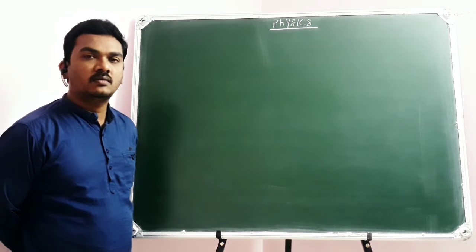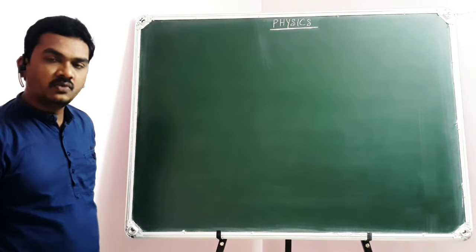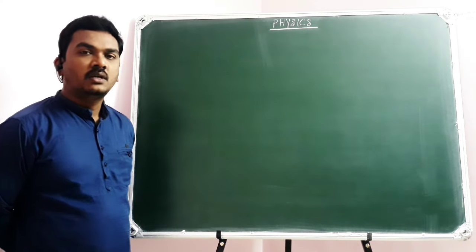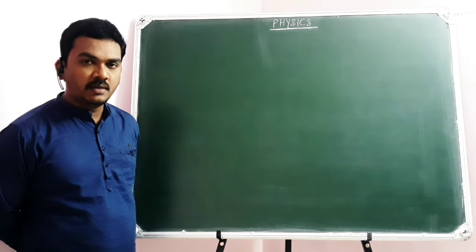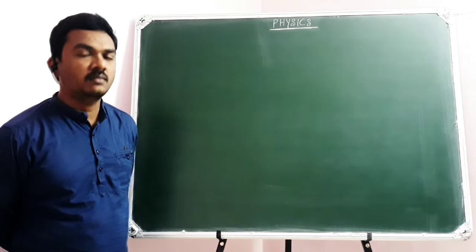Yes, you all know that we are dealing with the concepts of current electricity, and the last topic that we were discussing is all about a cell, its EMF and the internal resistance offered by a cell.